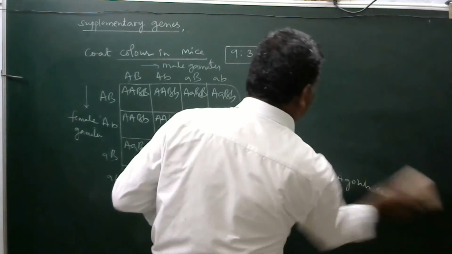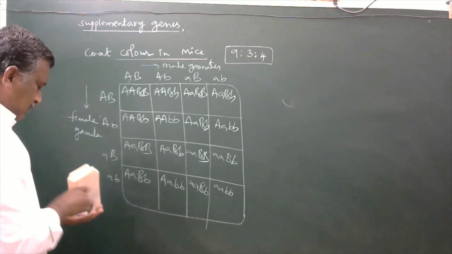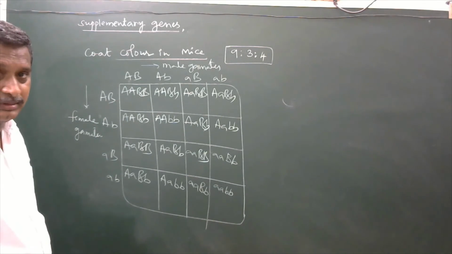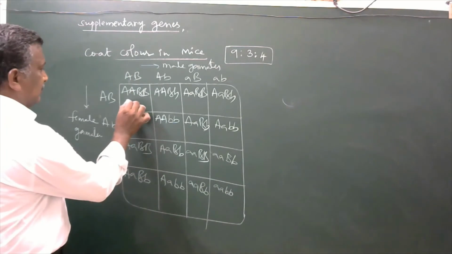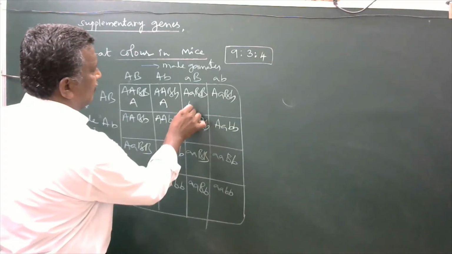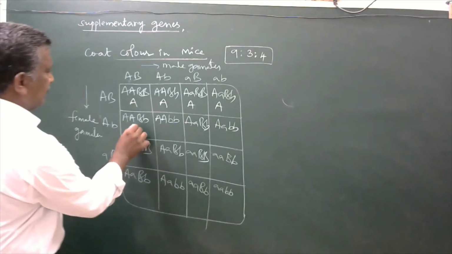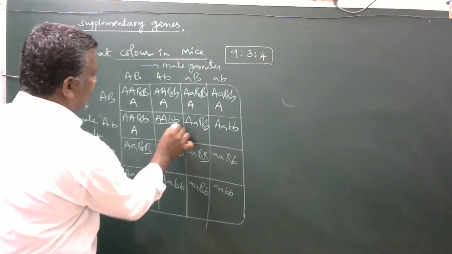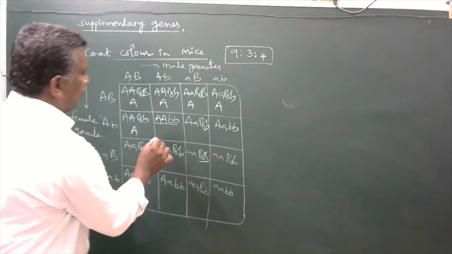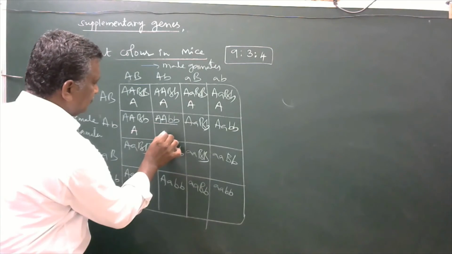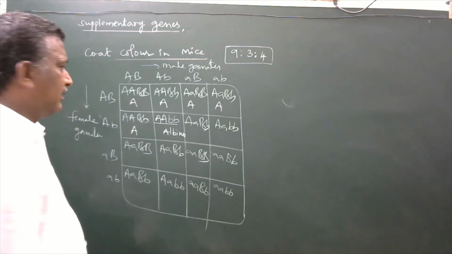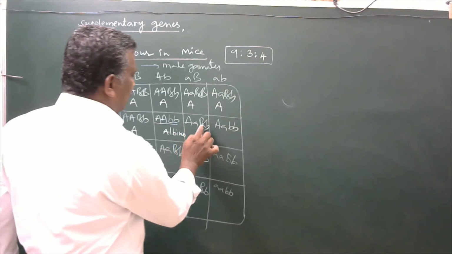Now here, presence of these two genes immediately develops agouti. So agouti, agouti, agouti. Here, white, that is albino. Okay. Capital A, small a, capital B, small b.